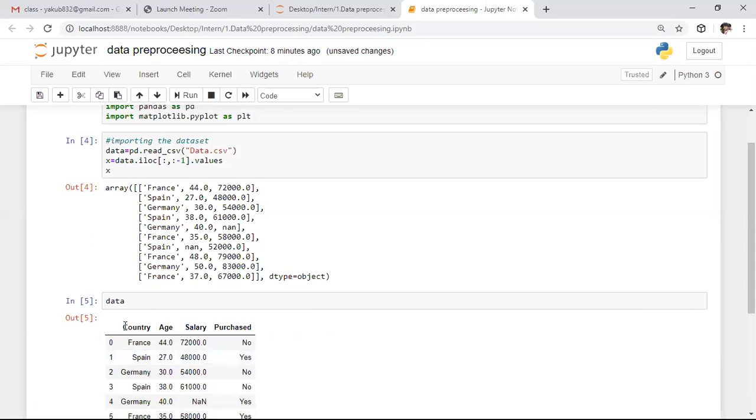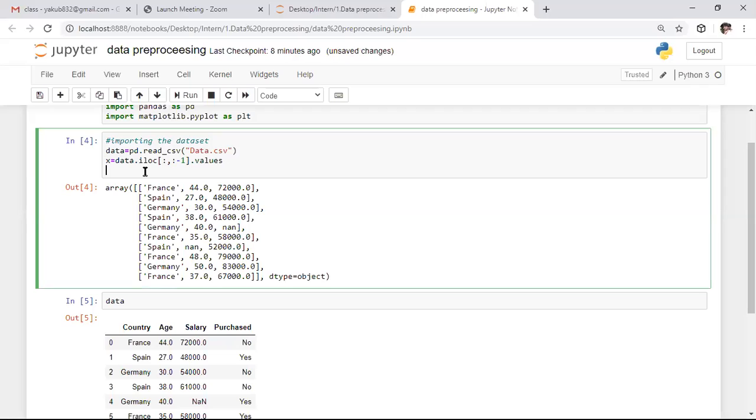In this data, the first feature is country, and the second and third features are age and salary. I am taking these variables as inputs. To predict whether the person purchased the specific product or not, I am considering these parameters, those are nothing but country, age, and salary. I am taking these as input parameters to predict the output.